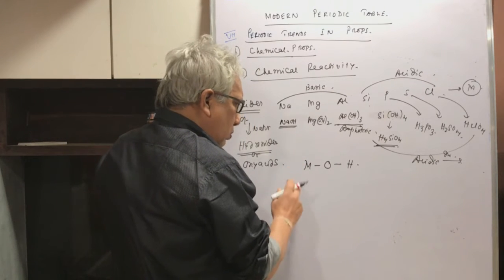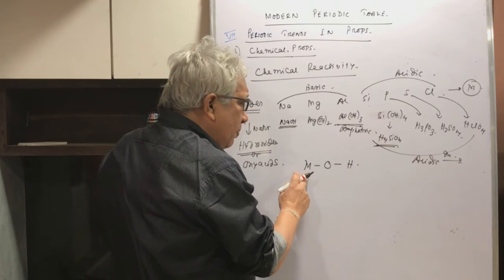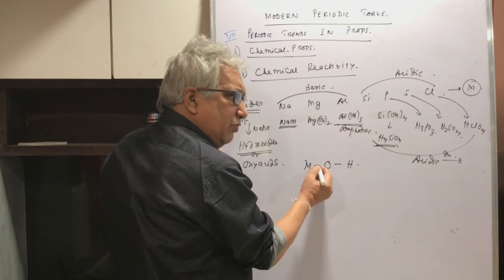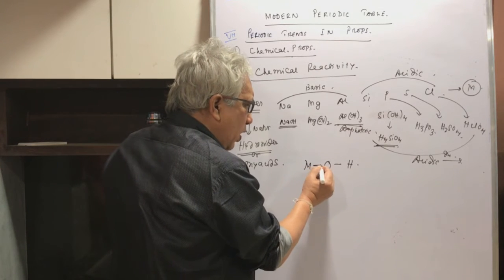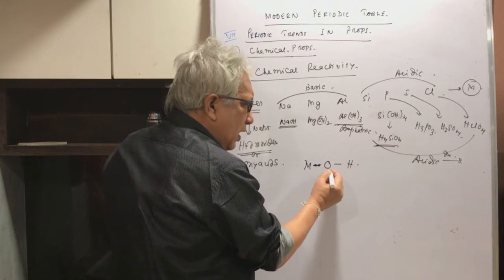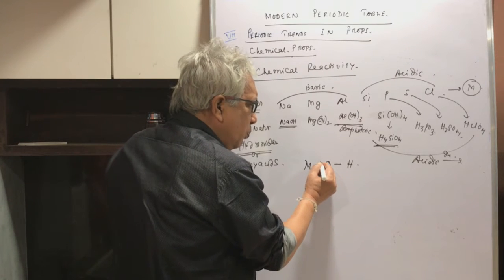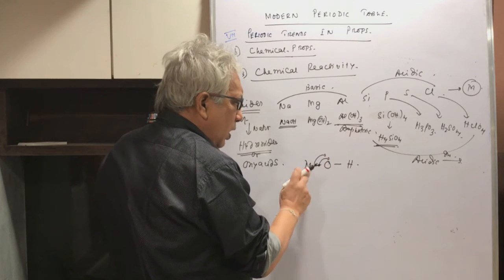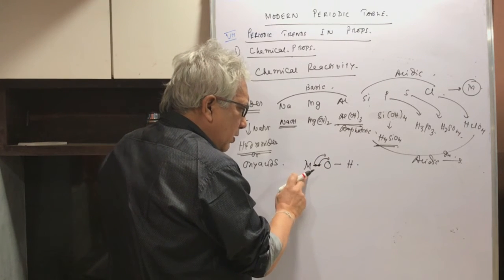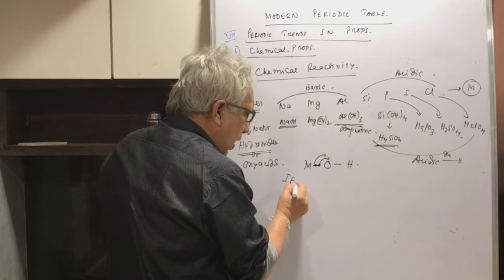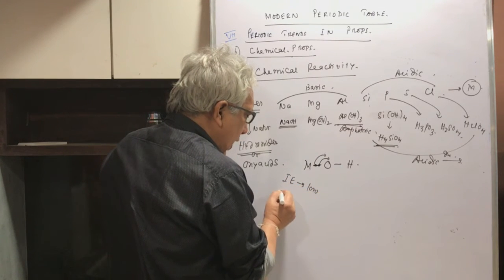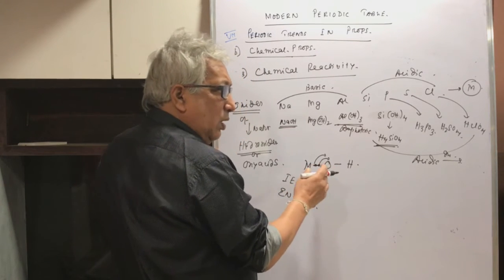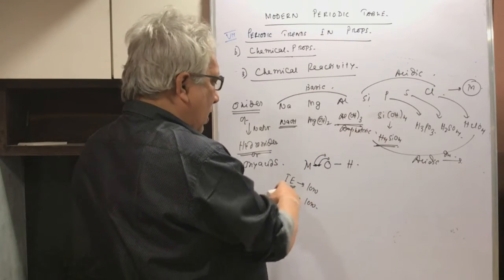Now, in case of metals or electropositive elements, they are highly electropositive. So what happens is, there is a pair of electrons which is being shared. Oxygen is highly electronegative. So oxygen pulls the electron from this element, and first and foremost, their ionization enthalpy is low, and electronegativity is also low. That is, when they are sharing, they can't share the electron properly. In fact, they are highly electropositive.